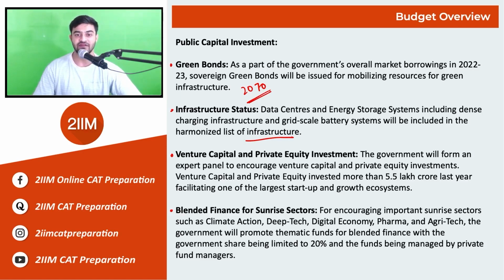And the government is trying to boost this number even further and create channels to introduce both venture capital and private equity, and blended finance for sunrise sectors, the sectors involving climate action, deep tech, digital economy, pharma, agri-tech, etc. In all of these, the government is trying to include public capital investment where people can pool in the money, and the government share will be up to 20%. So this will give the majority of stake to public capital, and a lot of public capital will be introduced in such sectors, which will help the country in the longer run.